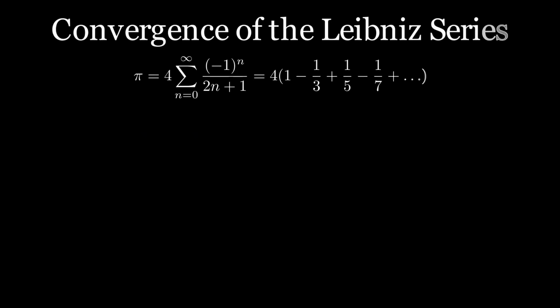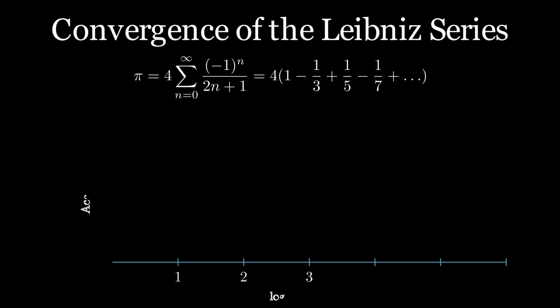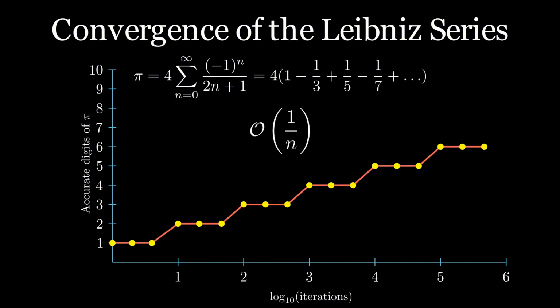But how does the Leibniz series perform in practice? Well, the unfortunate reality is that it's complete and utter garbage. I ran a few experiments in Python and plotted a graph comparing the number of accurate digits of pi computed on the y-axis versus the number of iterations on the x-axis, which is also equivalent to the number of terms summed up in the series. You may notice that the graph looks rather linear, which is not a good sign.